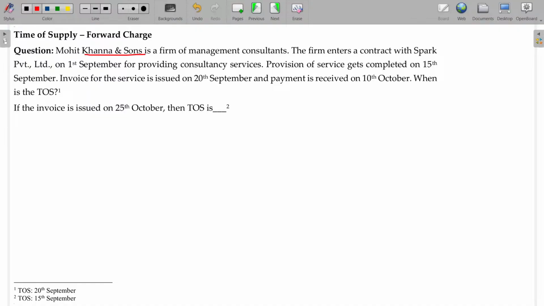Mohit Khanna and Sons is a firm of management consultants. The firm enters a contract with Spark Private Limited on 1st September. The contract date is not a matter for me. Provision of service gets completed on 15th September. Come on, add 30 days to this.